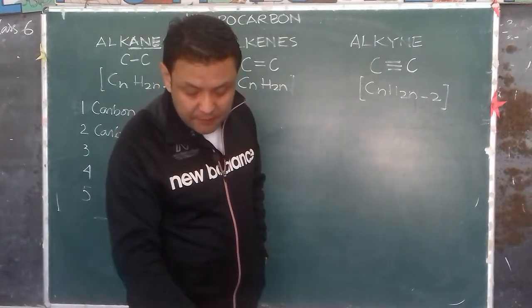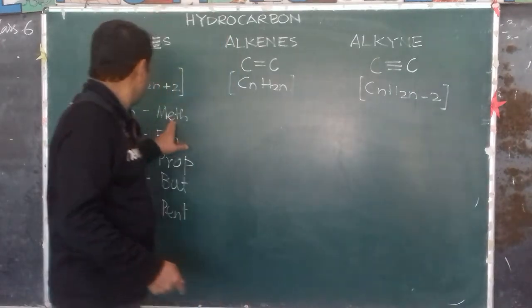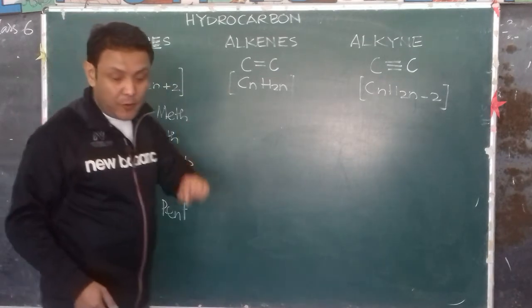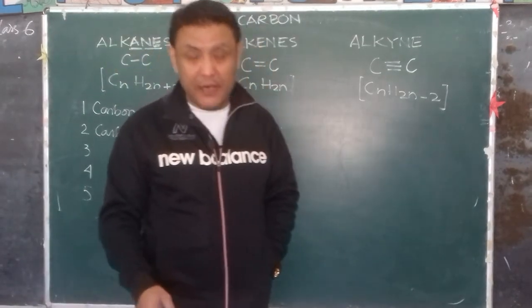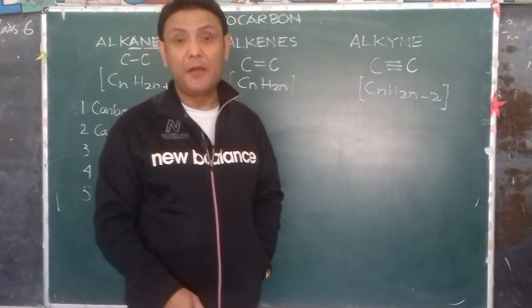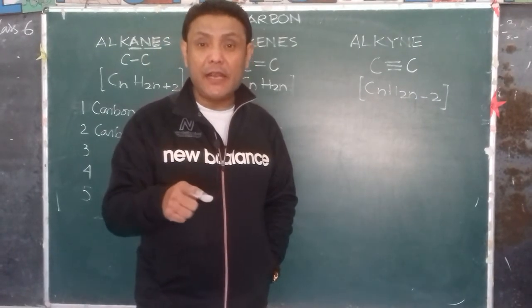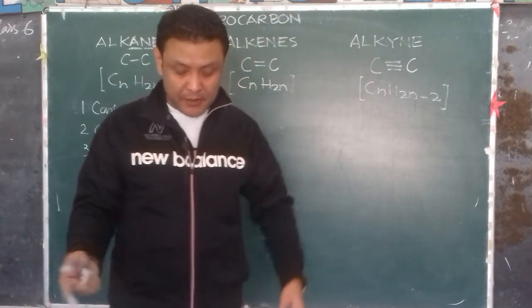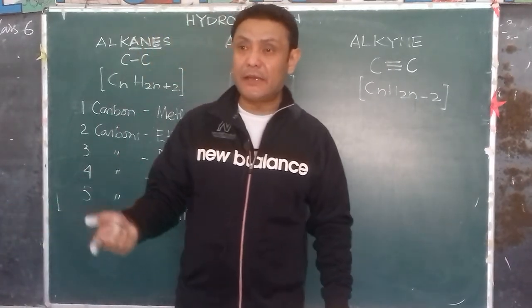The IUPAC names are methane, ethane, propane, butane, pentane. Now the trivial name or the common name is the same. For alkanes, the IUPAC name and the common name are the same.